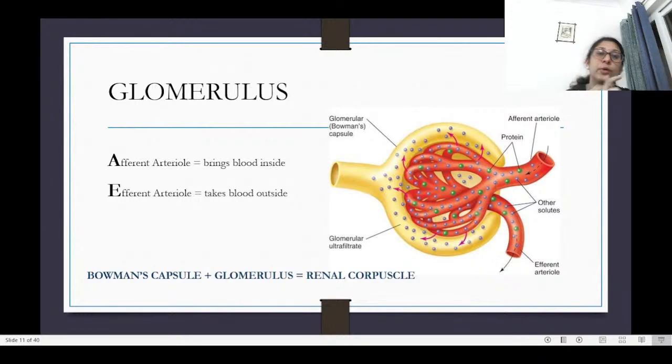If you find it difficult to remember which one brings in the blood and which one takes it out, let me give you a hint here. A is first, so A brings in the blood. E comes later, so E takes out the blood. Similarly, exit starts with E, so the efferent arteriole is the one which takes the blood out.